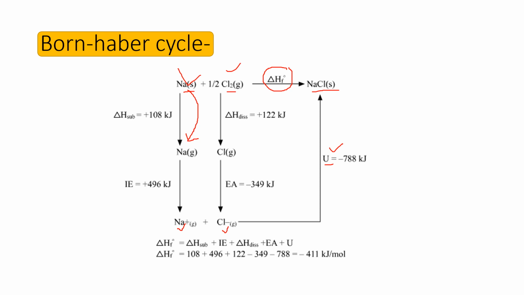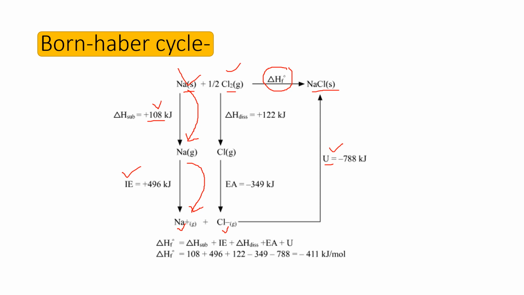We require 108 kilojoule energy to convert sodium solid to sodium gas. Then sodium gas converts to Na plus. That energy is called ionization energy, I mean the amount of energy required to remove an electron from a gaseous atom to form a gaseous cation.